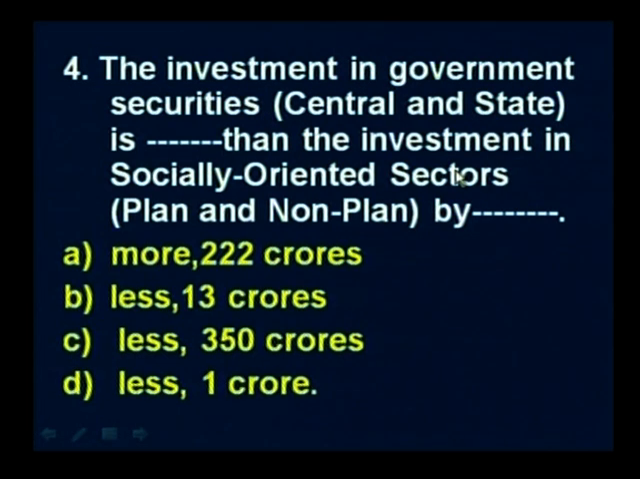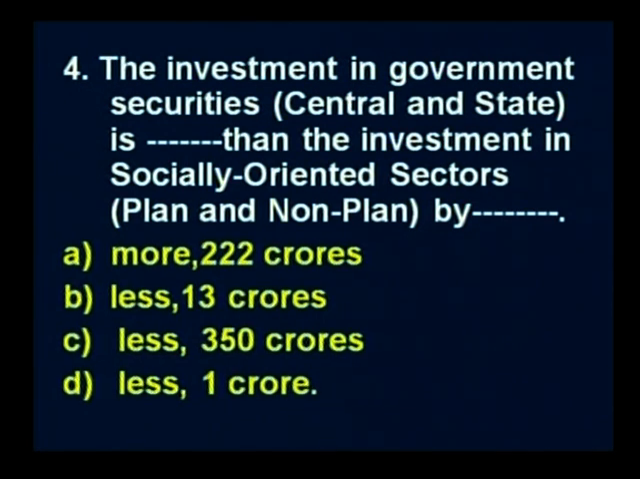So, I will just quickly repeat the problem for you all. So, the problem is the investment in government securities, central and state, is dash than the investment in socially oriented sectors like plan and non-plan, by dash. So, how do you go about andi ikkada? The investment in government securities, రెండిటి యొక్క ఇన్వెస్ట్మెంట్ కూడుకోండి, అట్లాగే ప్లాన్ నాన్ ప్లాన్ యొక్క ఇన్వెస్ట్మెంట్ కూడుకోండి. ఆ రెండిటి యొక్క డిఫరెన్సెస్ ఇఫ్ యు ఆర్ గోయింగ్ టు కంప్యూట్, that is going to be the required answer.